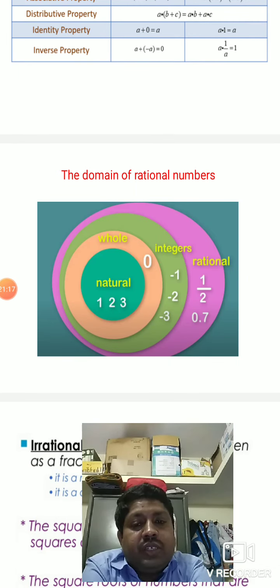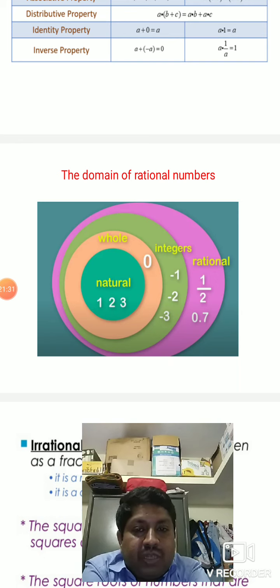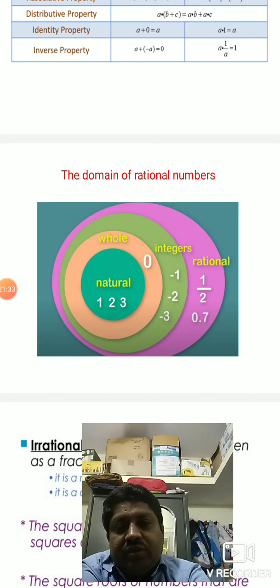So this is how you can represent the numbers: natural numbers are 1, 2, 3, whole numbers are 0, 1, 2, 3, integers are -1, -2, -3, etc.